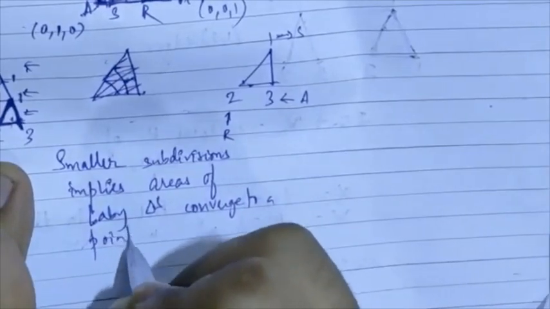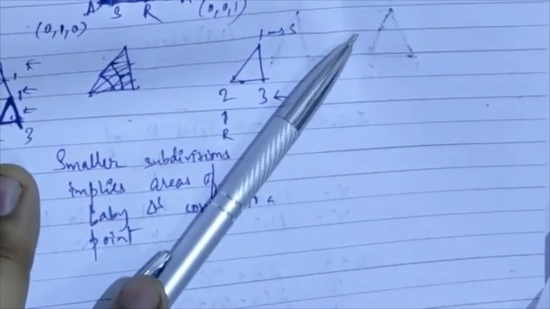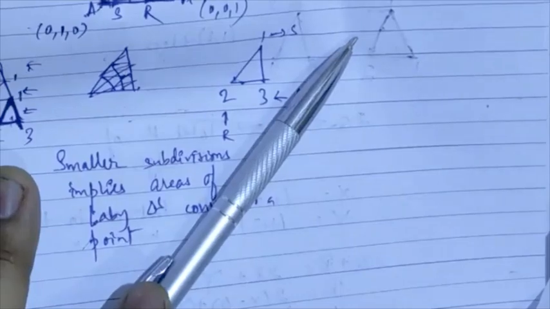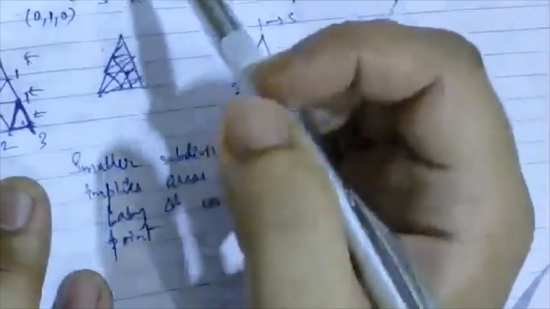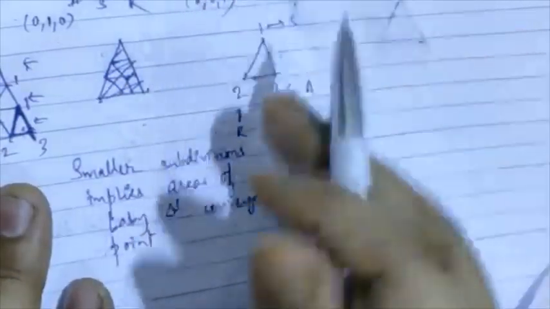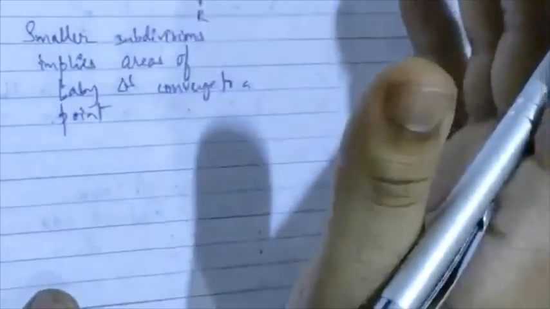If you're familiar with the concept of limits, you would be able to make precise the kind of argument I'm trying to make over here. The argument is that as I take smaller triangles, the area of the baby triangles goes to 0, in which case the baby triangles converge to a point in the limiting case. So a vague idea of limits would still help you in understanding this.